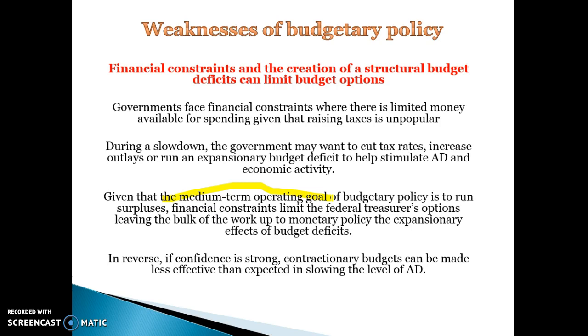They're committed to getting rid of our deficits in the long term.